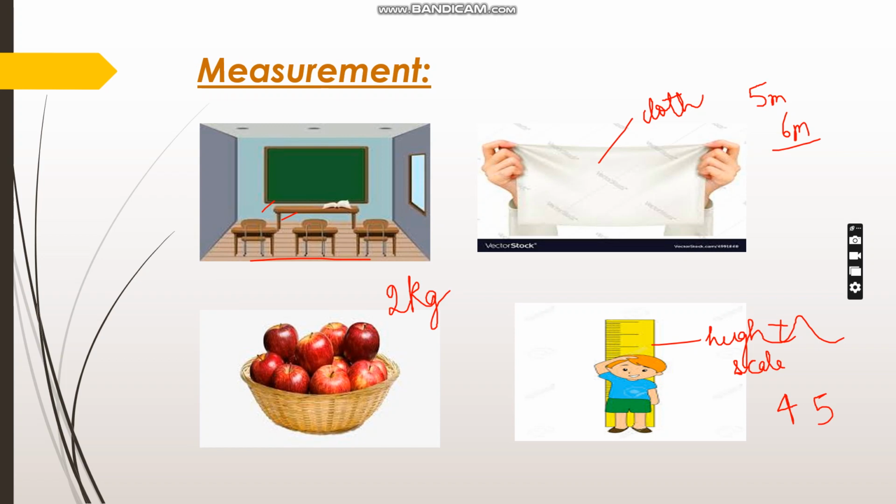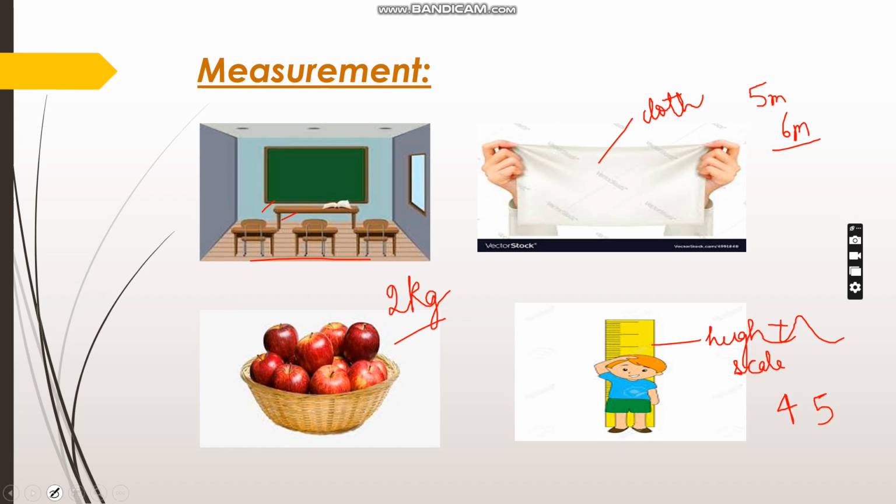But how did we get to know that this cloth is 5 meter, these apples are 2 kg, and this child is of height 4 inches or 5 inches? How did we get to know this? You have measured it. You have measured the cloth with an inch tape, or you have measured these apples through a weighing scale, or you have measured this child's height through a height scale. So these all tell the measurement of the item. So the cloth is 5 meter, the apples are 2 kg, and the child is of height 4 inches or 5 inches. Now, did you understand what is measurement?